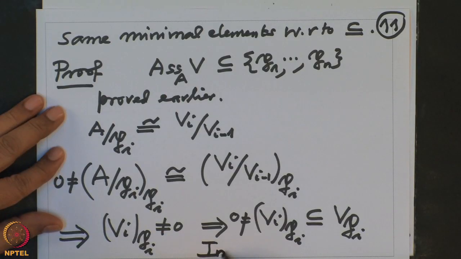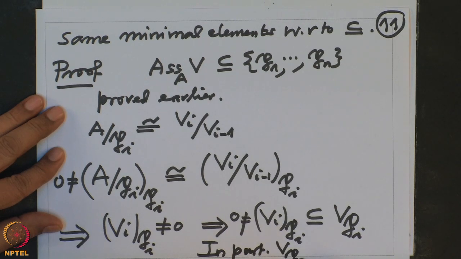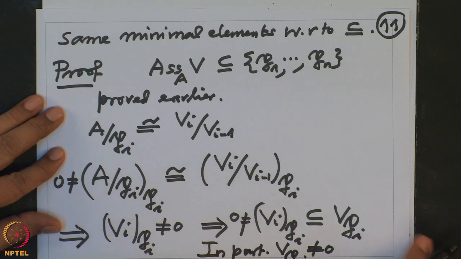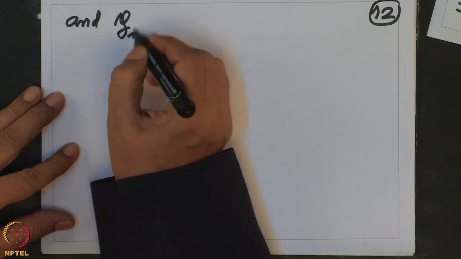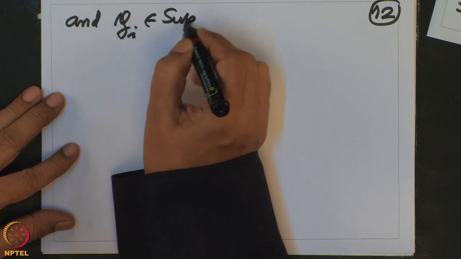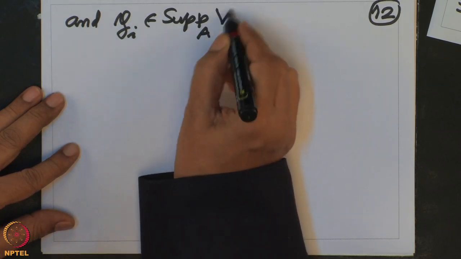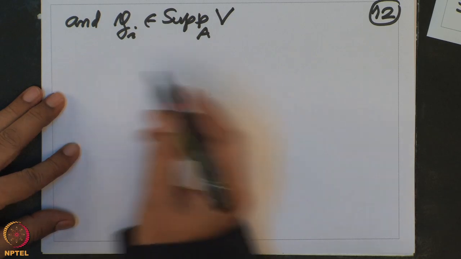So I produce a submodule which is non-zero. In particular, V localized at Pi is non-zero, and that shows that these prime ideals Pi's are in the support of V. So, we have proved the other inclusion.